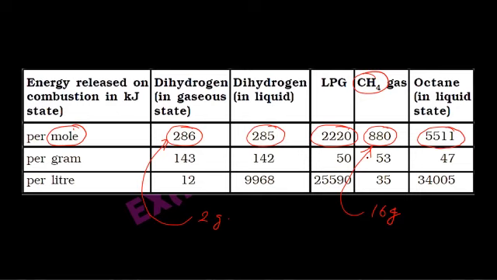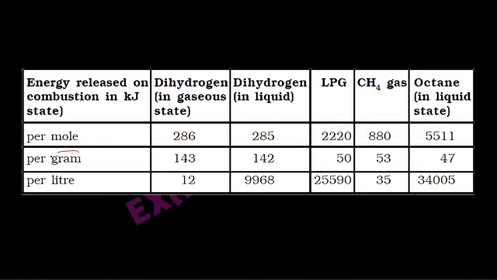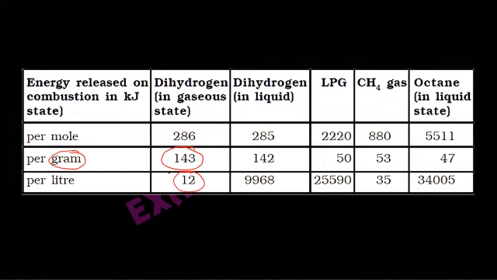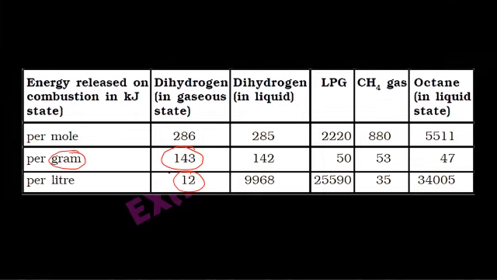So that's why, if we compare on the basis of mass per gram, you will see hydrogen's kilojoule energy is maximum. So for the same amount by mass, hydrogen is the most efficient fuel out of these compared ones. Per liter it is less because yes, it is a gas, and in 1 liter there will be very few molecules of hydrogen. The real comparison is by gram.